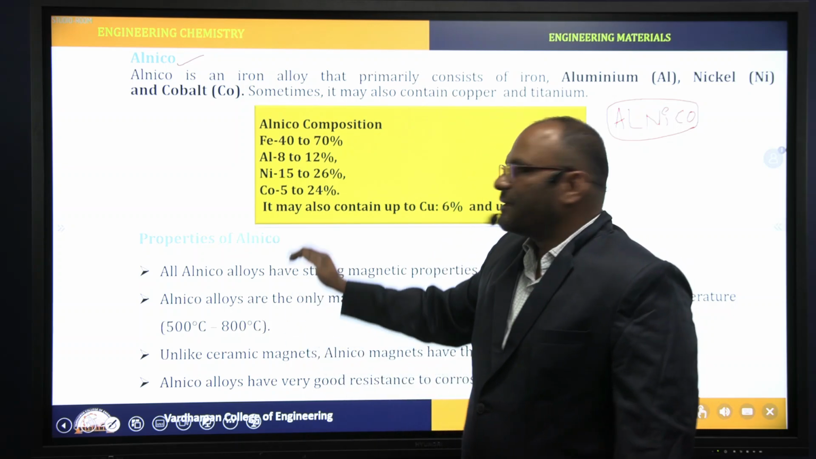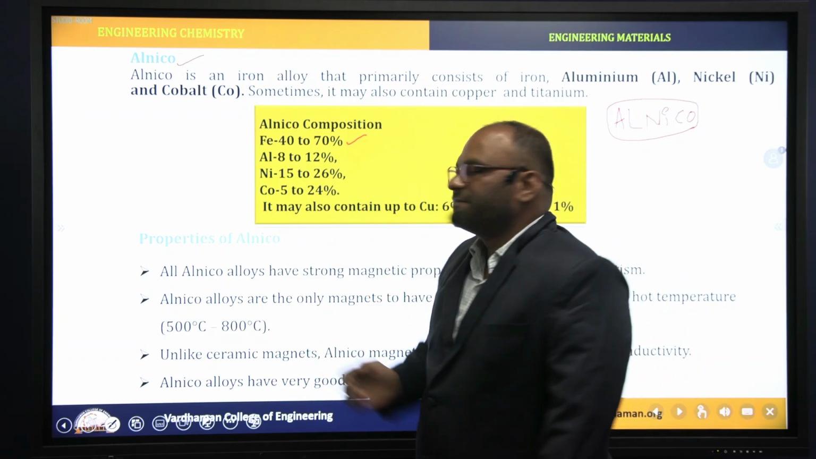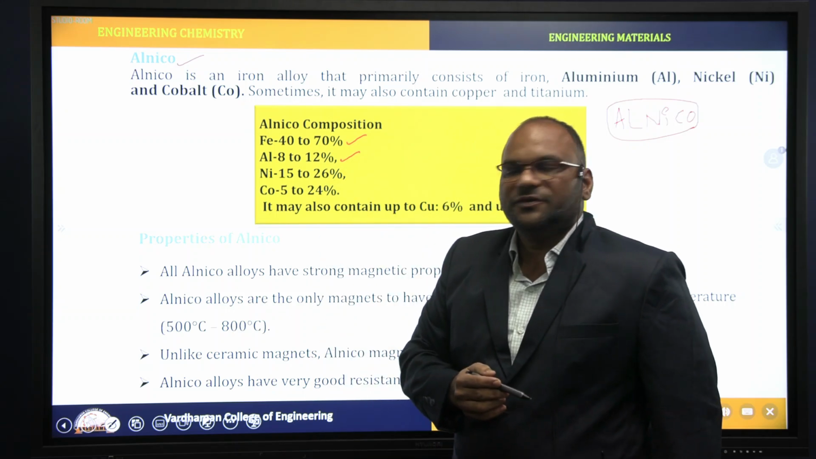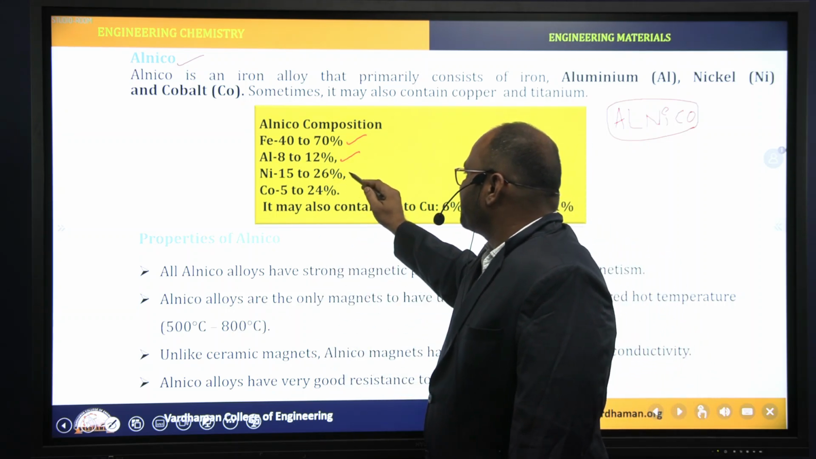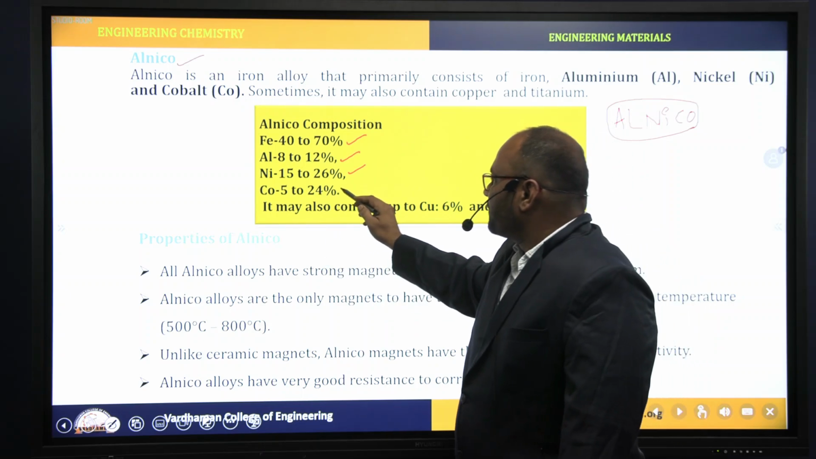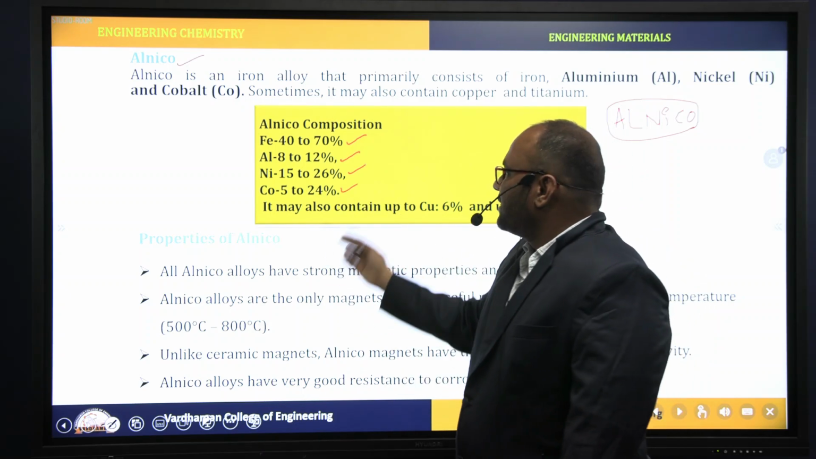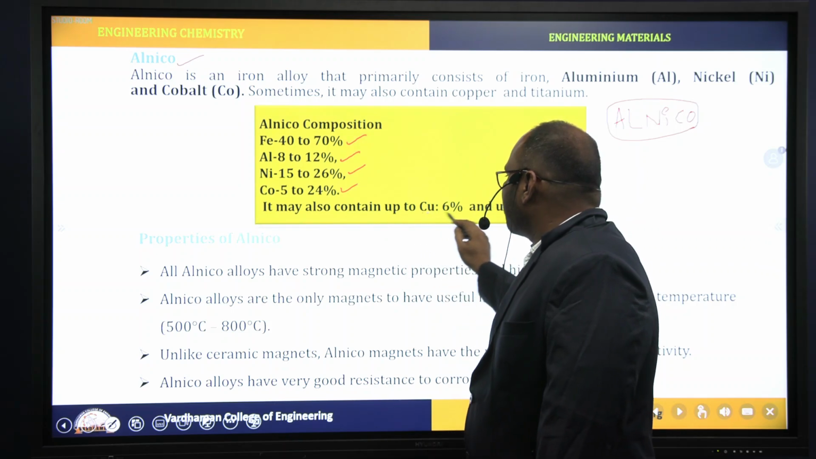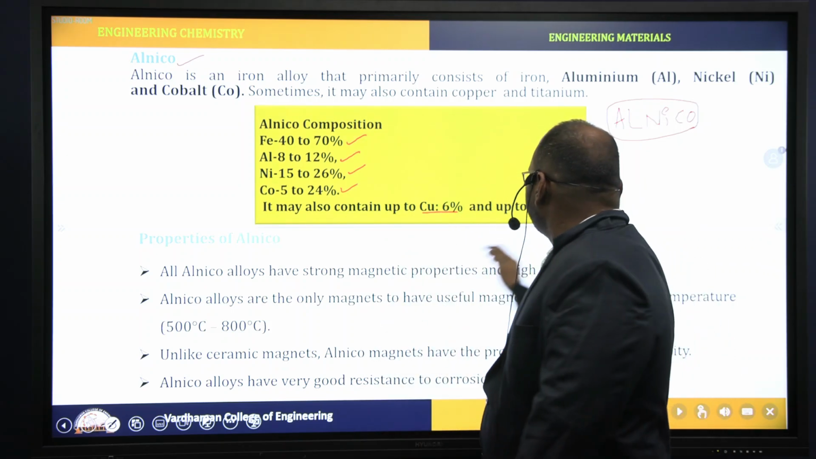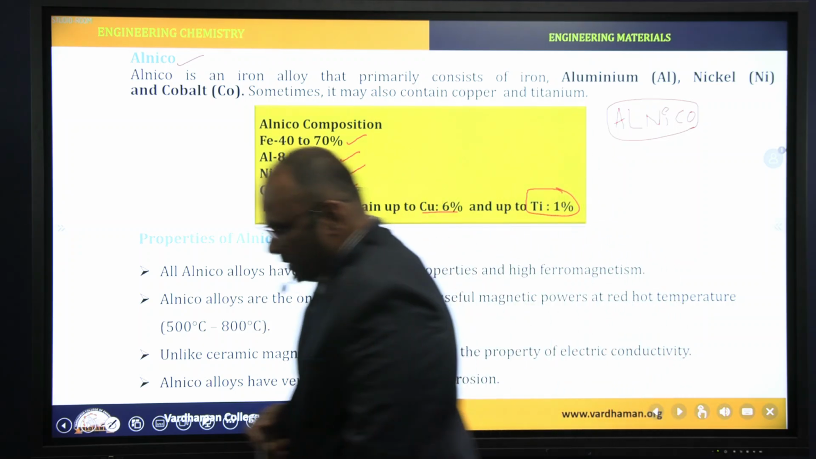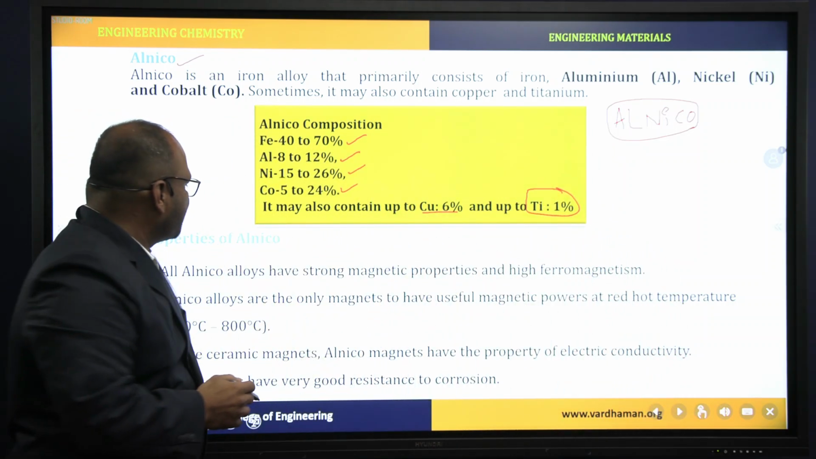In this, iron percentage is 40 to 70%. Aluminium is 8 to 12%. Nickel is 15 to 26%. Cobalt is 5 to 24%. Along with these metals, this alloy may contain copper up to 6% and titanium 1%. Next, properties of Alnico.